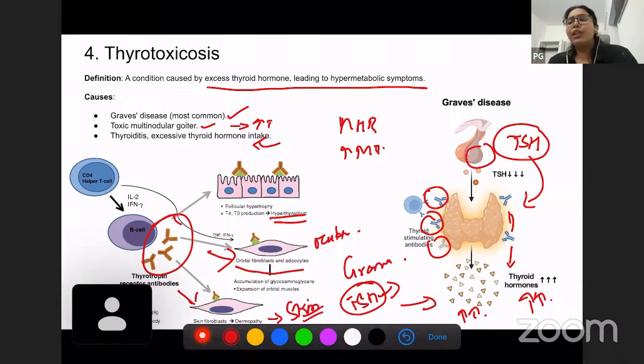If you are able to draw these diagrams in your exam very well, it will be very helpful. So remember these flow charts and try to draw them in your exams.